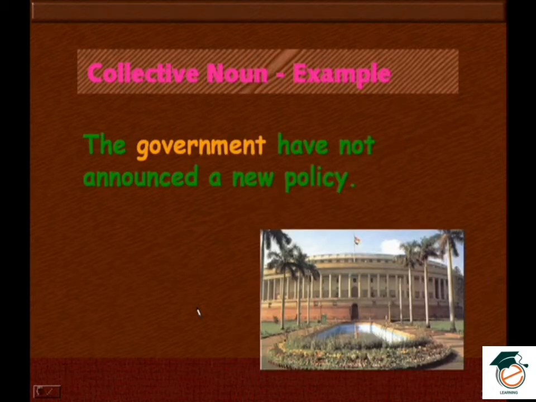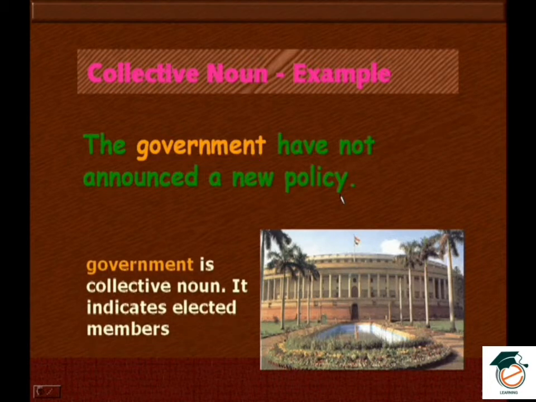The government have not announced a new policy. Here government means what? It's members, representatives. Okay, a group of members from the government. Therefore, government is a collective noun. It indicates elected members. So joined together is a government.